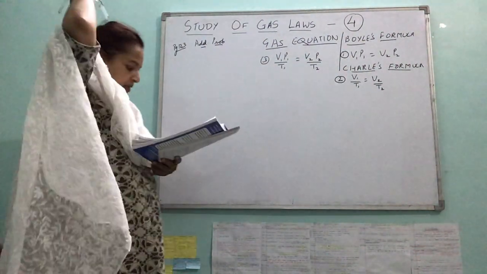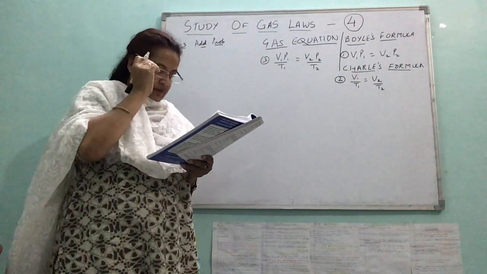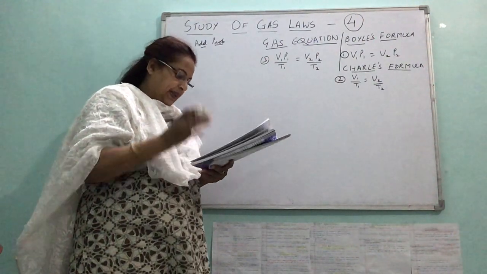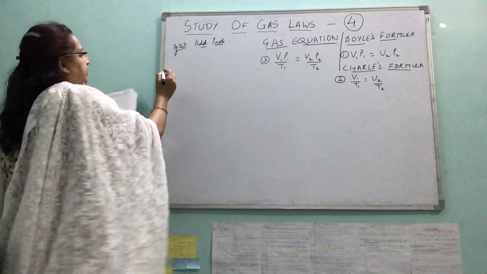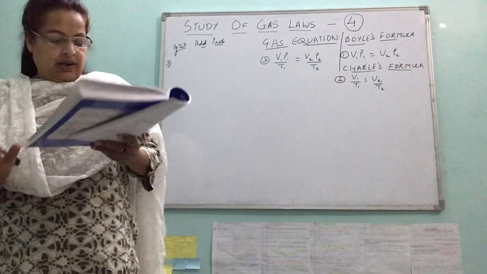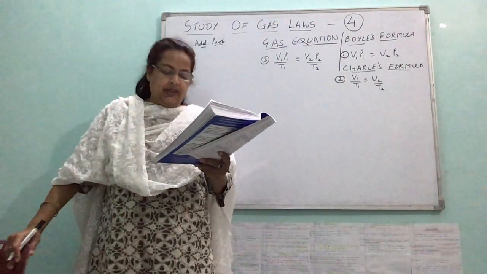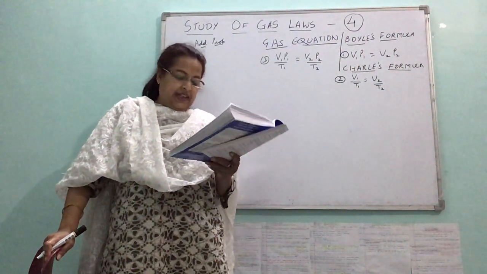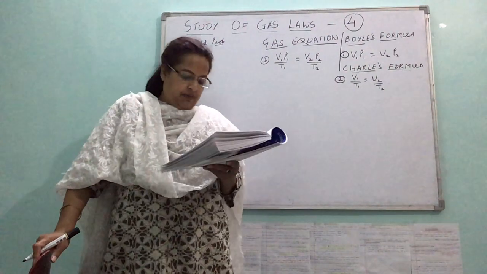I don't remember which one I've already taken, so I'm taking question number 3 and I'll read it. You should have your books with you so you'll be able to follow.